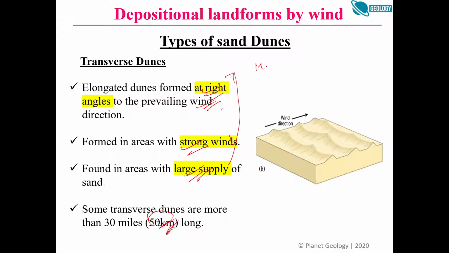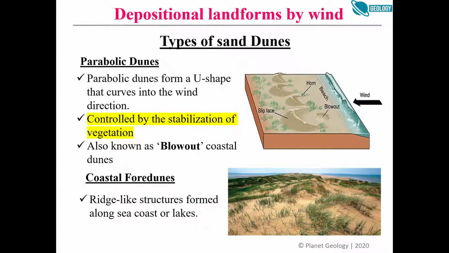Hard ground, hard ground barrier, supply of sand, vegetation. So you can write an answer based on these 4 or 5 points and using your common sense, right? Then we have this parabola.